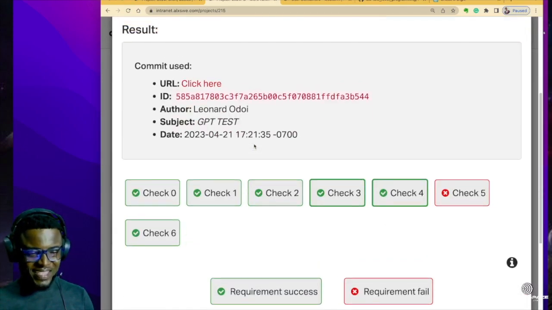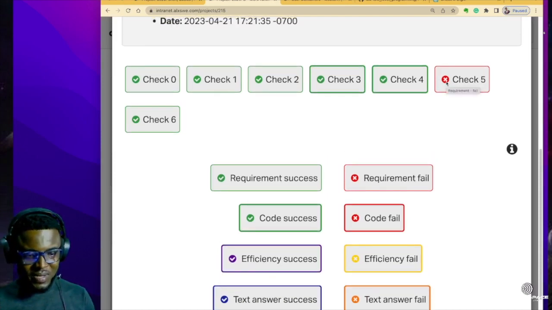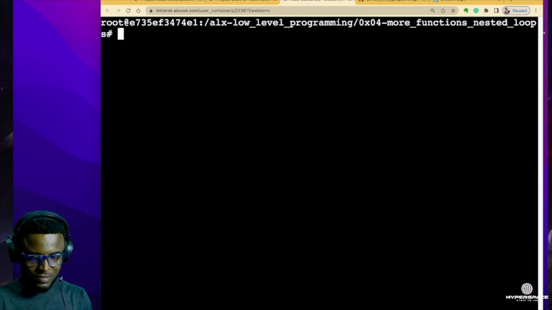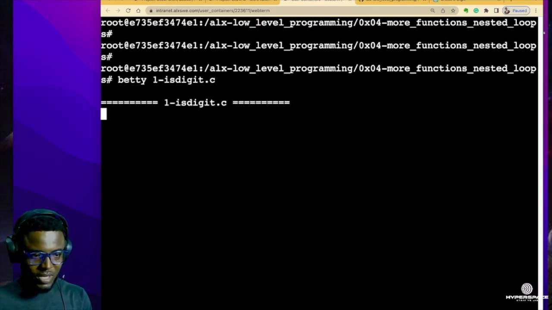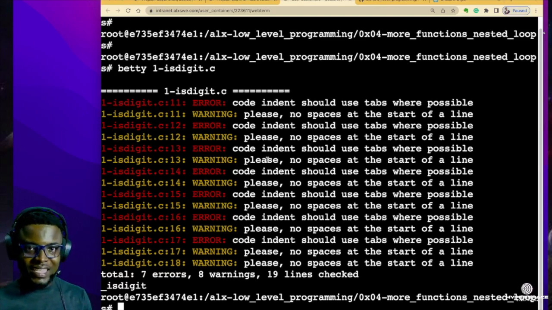Wonderful. So as you can see over here, all our checks pass apart from check 5. And I am pretty sure that these were Betty checks. Okay, so let's go try and Betty our file to see what kind of errors we are dealing with. Okay, so I'm going to Betty the name of this file and then let's see what happens. Just like I predicted, we can see that we have indentation errors and then space errors, which I know. So actually there's no error with the code itself. We just have to get rid of the white spaces and then also use tabs instead of spaces. Let's go try and do that and run the checker again and see what happens.